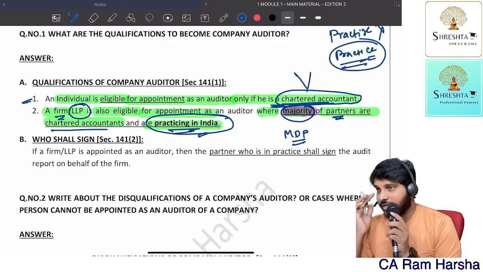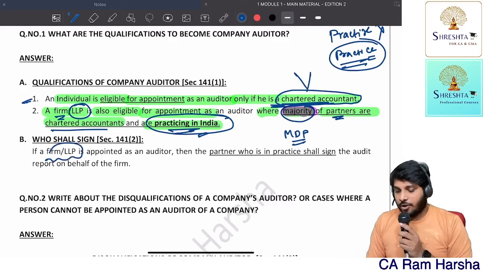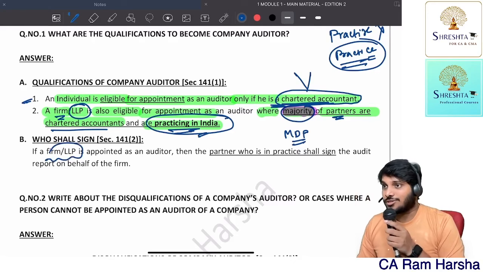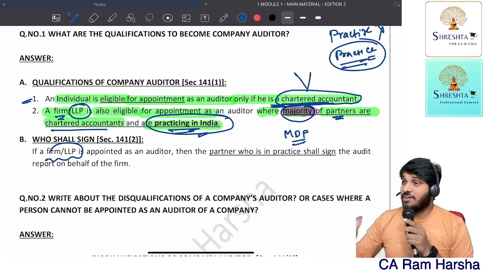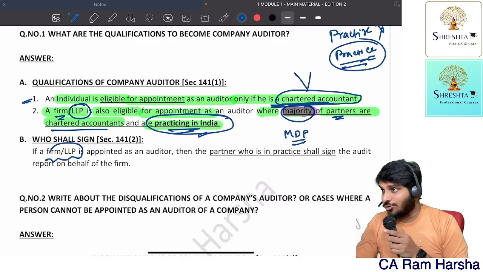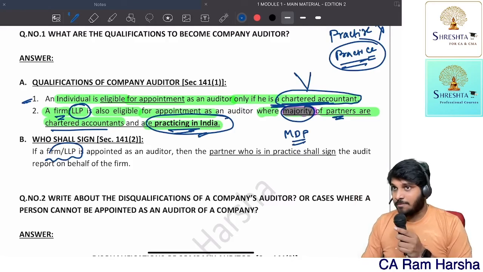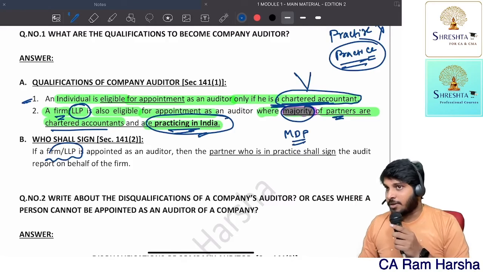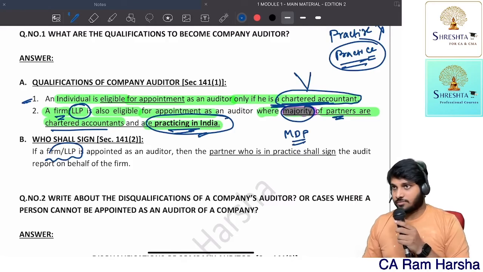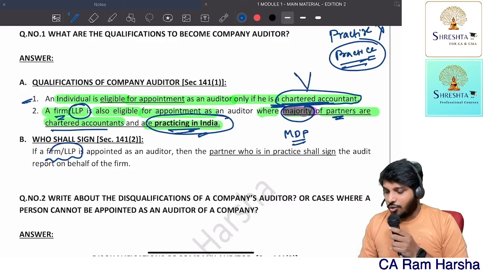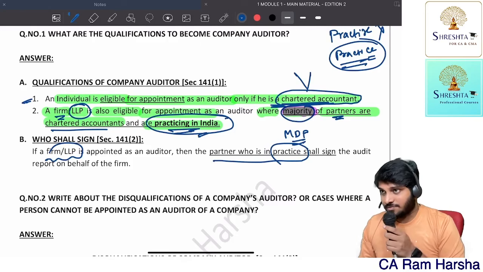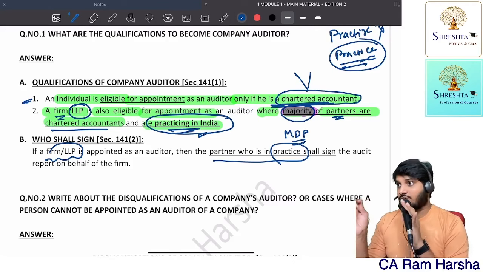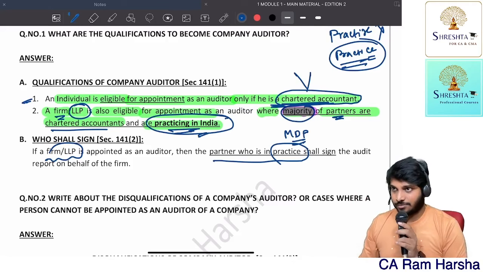Clear? Now, sir, if a firm is appointed, who will sign the audit report? If an individual is appointed, he will sign, obviously. But if a firm is appointed, which partner can sign? Any partner can sign? No. Only that partner who is a chartered accountant, only that partner who is a chartered accountant and having COP, certificate of practice. Getting the point? Only he can sign.